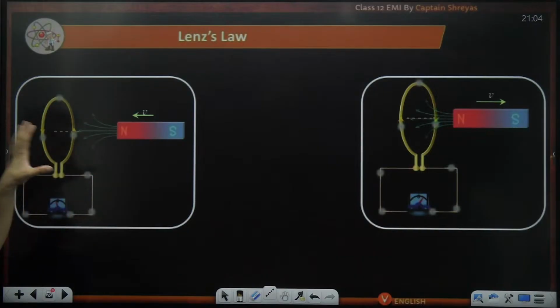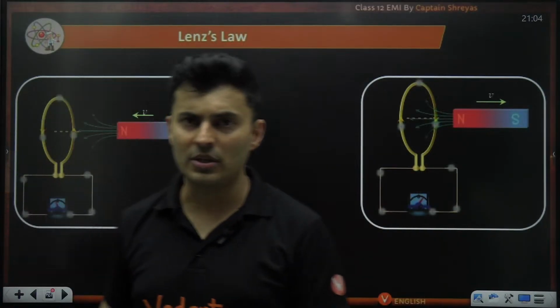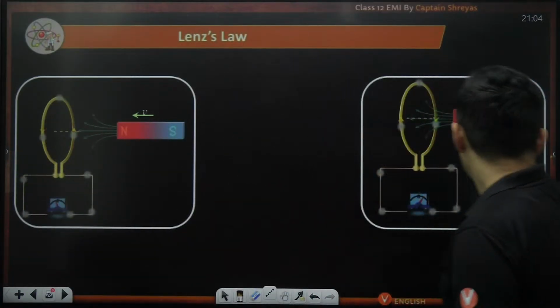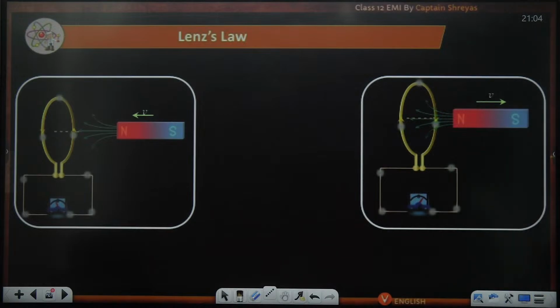Now observe this carefully. Now I'll just get a coil so that you can understand it.